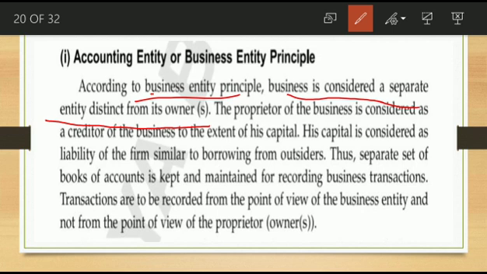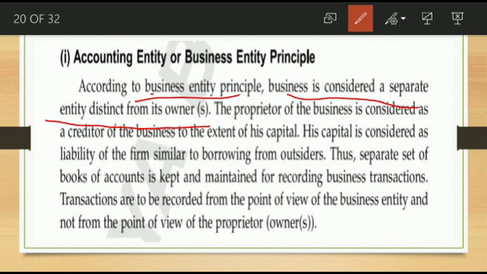Who contributed the capital? What is the meaning of capital? Capital means the amount contributed by the owner in the business. So this owner contributed capital, and definitely the business should repay this capital to the owner at the winding up of the business. So we assume the owner is separate, and the proprietor is considered a creditor of the business to the extent of his capital. The liability towards the owner is only up to the capital contribution.